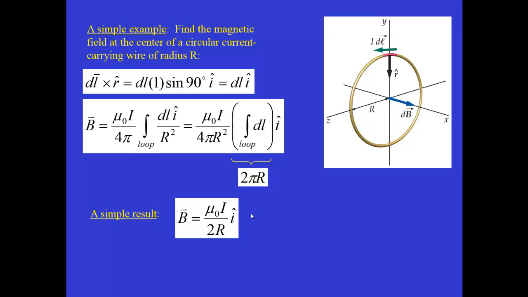So this result is an important one. It's obtained by the Biot-Savart law, and we will go on to do some more examples showing how the Biot-Savart law can be applied to find the magnetic field due to other shapes of current loops or lengths of current. Hope that's been helpful, and as we do some more examples, I think that the use of the Biot-Savart law will become a little bit more clear.